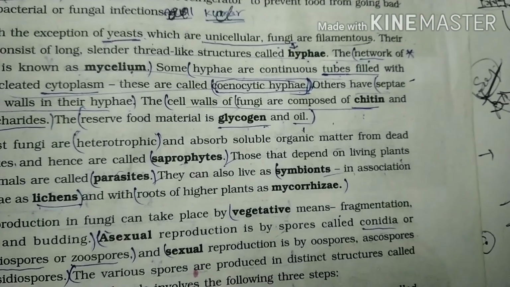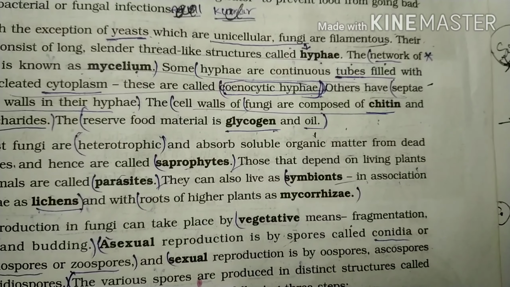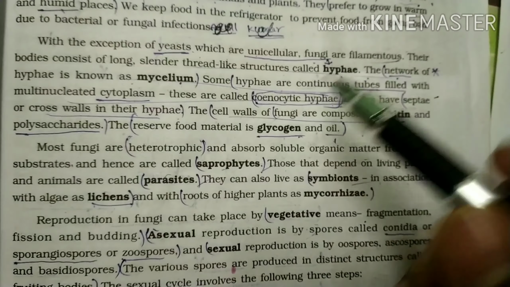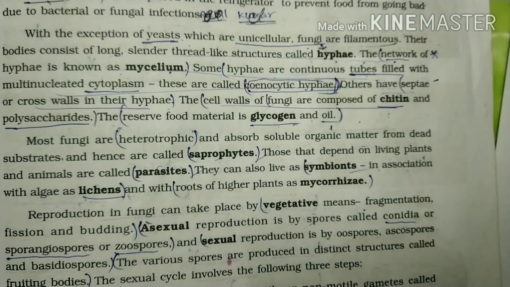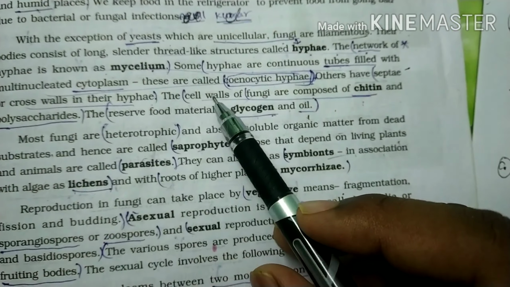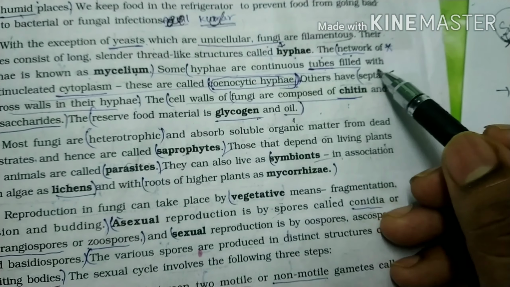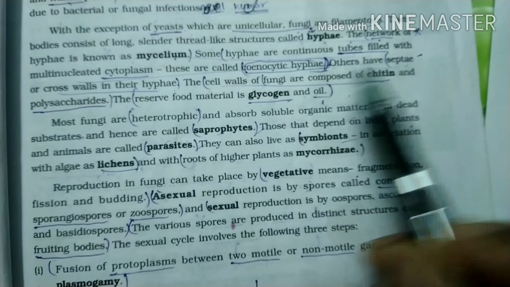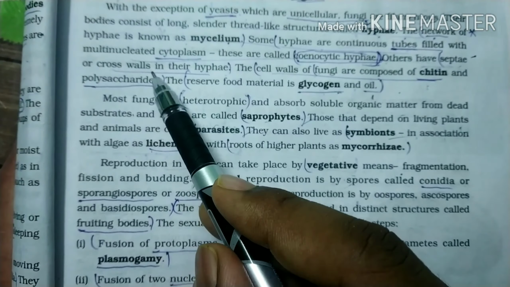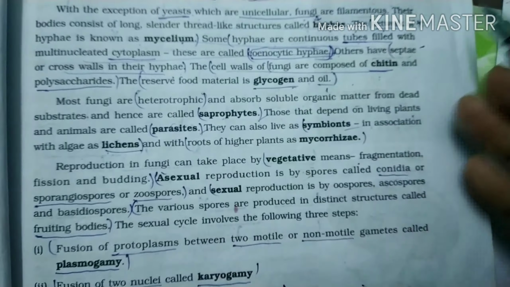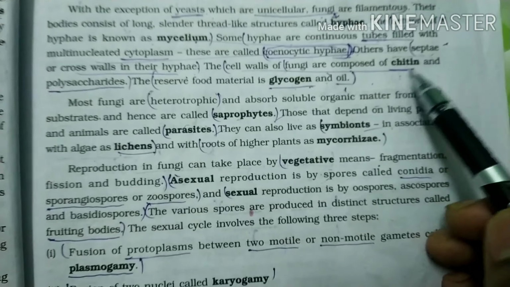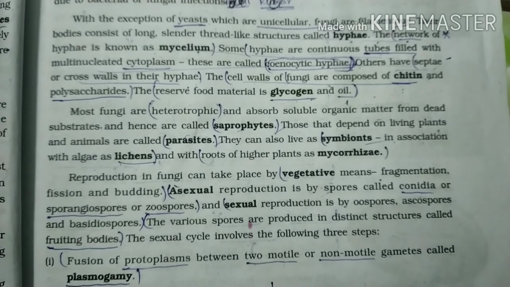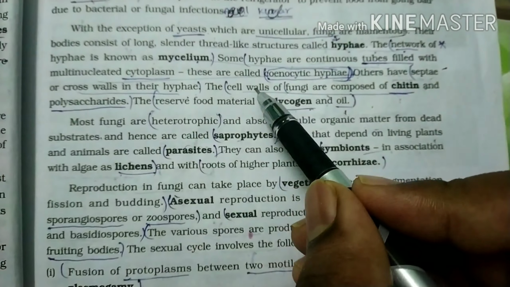The hyphae consist of a continuous tube filled with cytoplasm. Everything present inside the cell is said to be cytoplasm. If that cytoplasm is multinucleated, then it is said to be coenocytic hyphae. Others have septa, or cross walls, in their hyphae. The cell wall of fungi is made of chitin. We have talked about the structure of fungi, and now we discuss the cell wall of fungi.